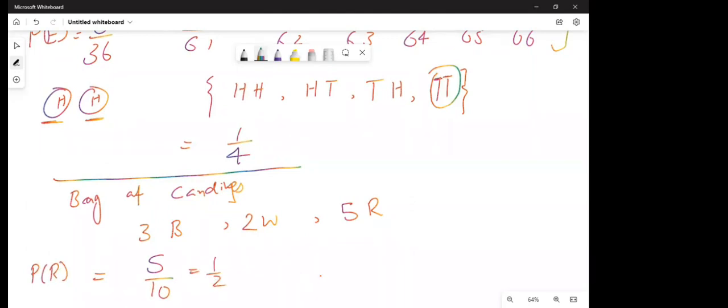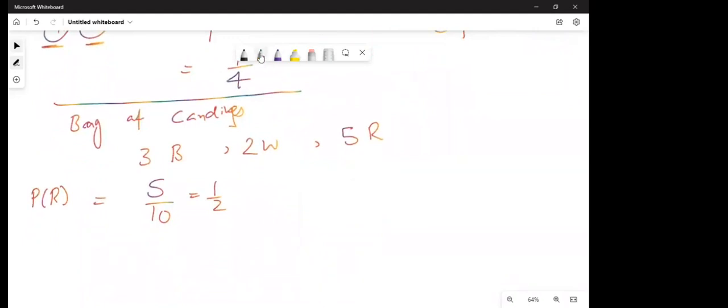Now from the same bag, you took one candy out, and let's say you eat it. Then I again ask you, what is the probability that the next candy you pick is white? Now this second event is not independent. It depends on the first event.